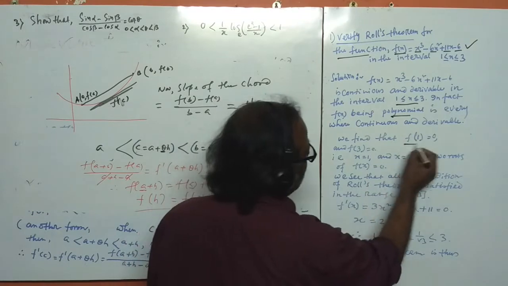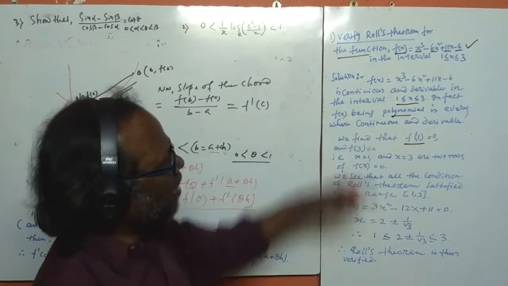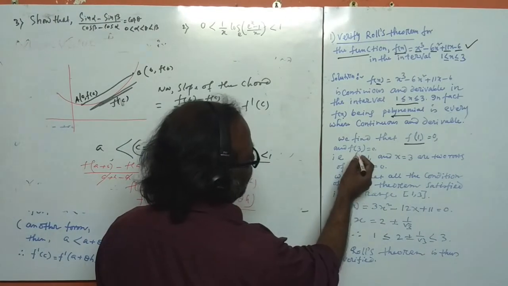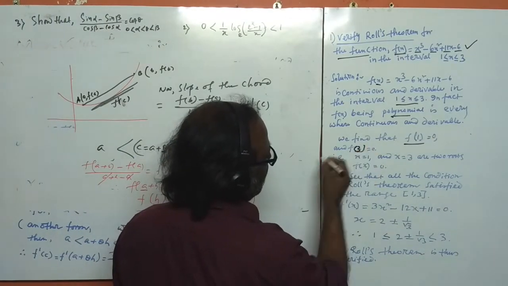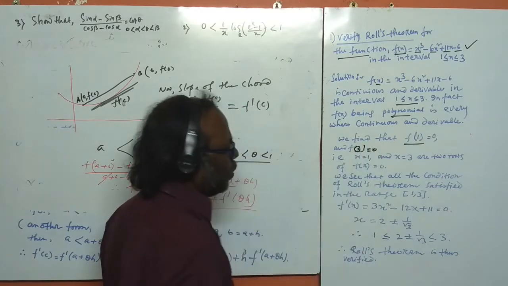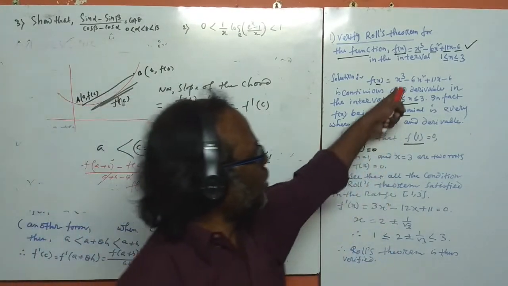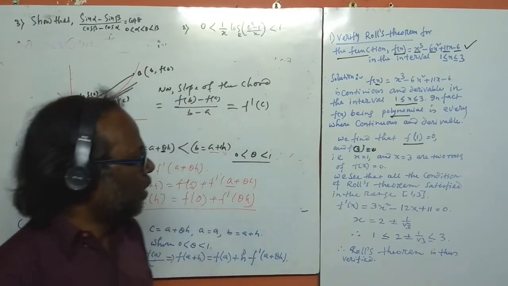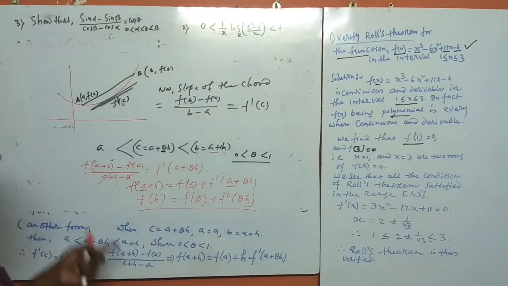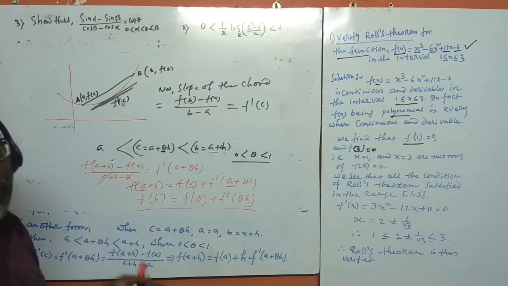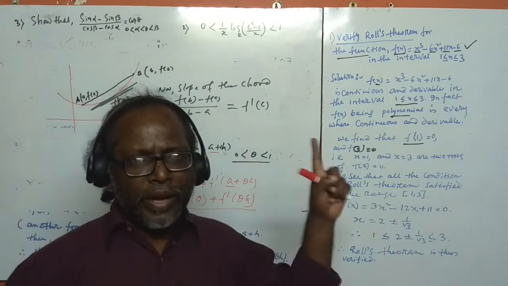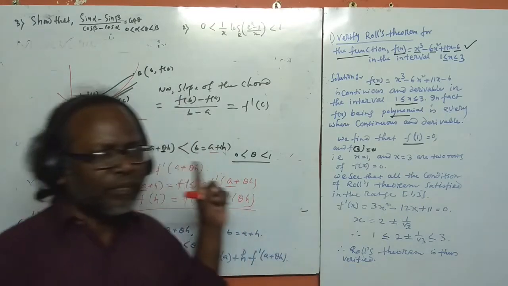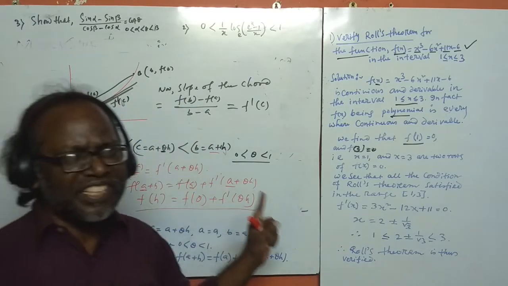Now we have to find. See that if we put 1 in place of x, then we get 0, and also if we put 3 in place of x, then we get 0. So it means the two solutions of this curve are x equal to 1 and x equal to 3, clearly. And the third condition in Rolle's theorem shows that f of a is equal to f of b. Number 1, it is continuous, number 2, it is derivable, and number 3, f of a equals f of b. These are the three conditions that are satisfied.